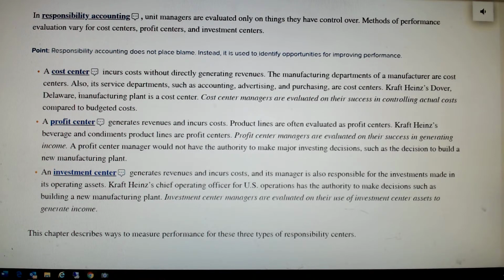For example, a hotel has a housekeeping department. The person in charge of housekeeping is not responsible for generating revenues. They're not responsible for room sales or anything like that. But their department incurs costs. And what are their costs in the housekeeping department?